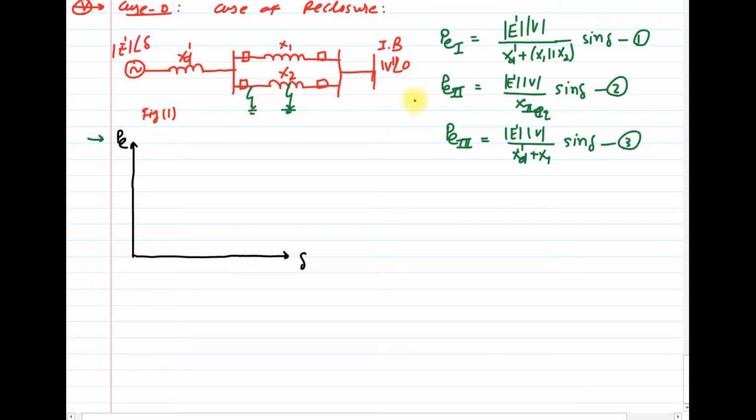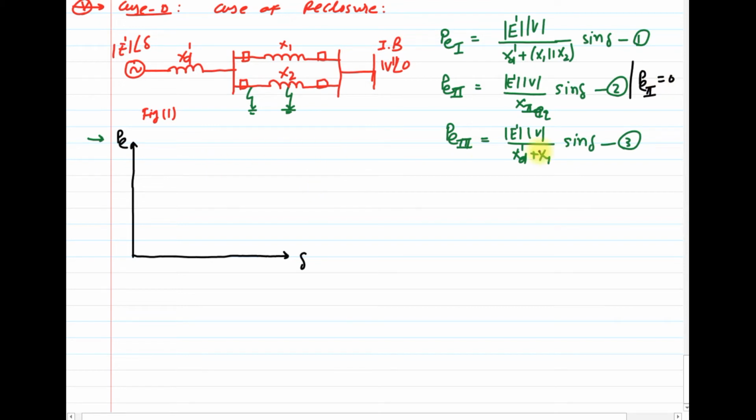Of course we can consider a fault at either end of the transmission line, but if we consider the fault at the end of the transmission line, then the power transfer during the fault will become 0.